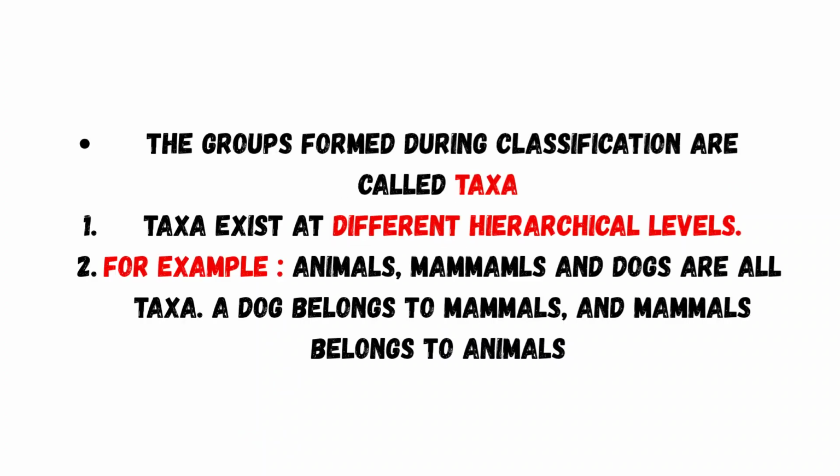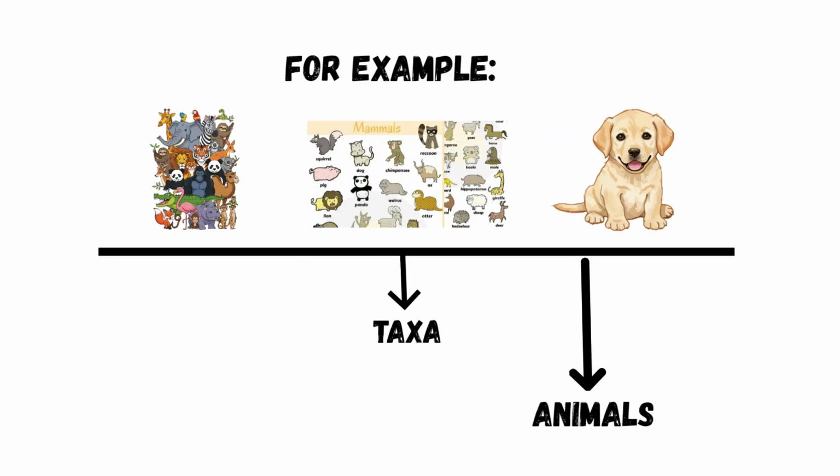Now let us understand taxa. The groups formed during classification are called taxa. Taxa exist at different hierarchical levels. For example, animals, mammals, and dogs are all taxa, but they represent different levels. A dog belongs to mammals, and mammals belong to animals. Now that we understood taxa, let's get into taxonomy.